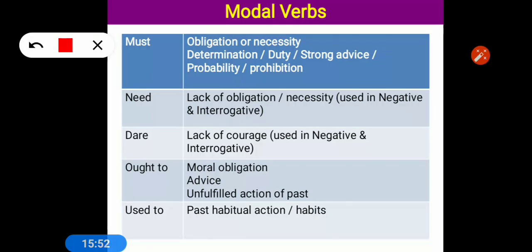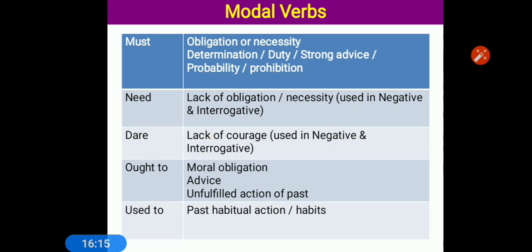Dare is also used in negative and interrogative sentences to show lack of courage. Ought to shows moral obligation, moral duty, advice and unfulfilled action of the past, using ought to have plus V3. And used to is used to show past habitual action or habits.